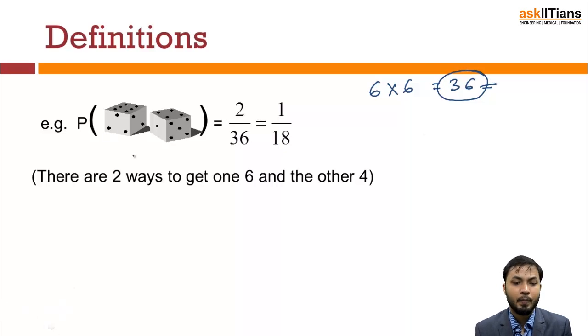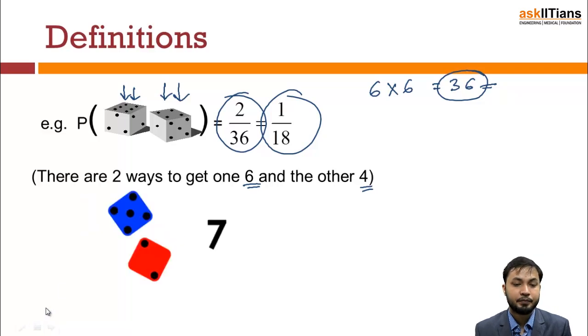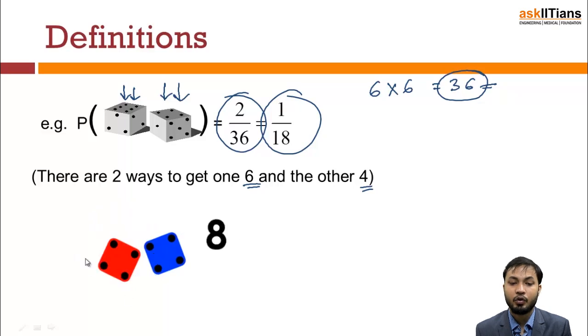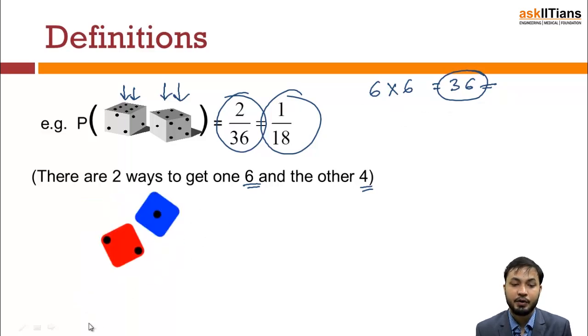Now, if you look at this, for example, the probability for a certain case can be written as 2/36. There are 2 ways to get 6 and 4: 6 from this die and 4 from this die, or 4 from this die and 6 from this die. That is how we have calculated this probability. Like this, there are so many possibilities, and if you combine all of them, you will always see that there are 36 possibilities.